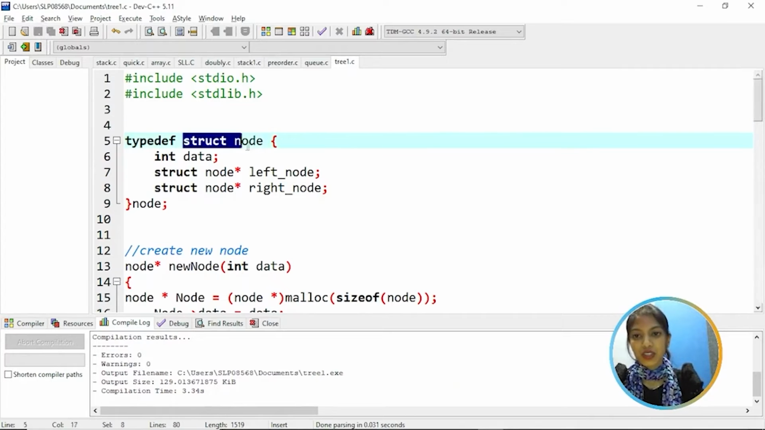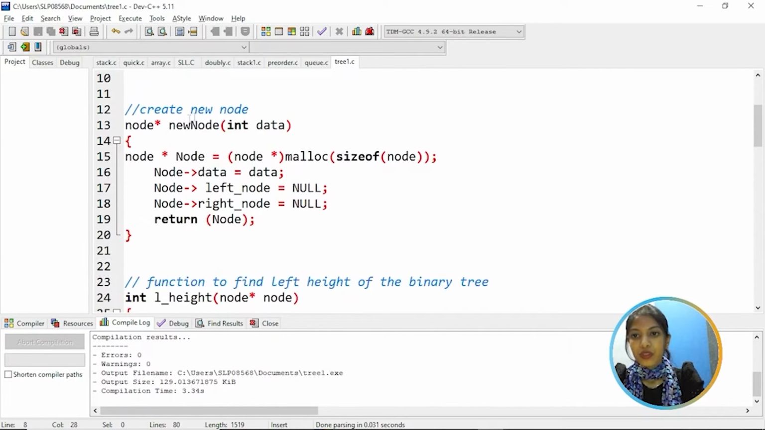So here we have the structure of a node, and we have a data variable and pointers to the left node and right node. And then coming to the creation of a new node. Here we are creating a new node and allocating memory for it using the malloc function, and assigning data to the node's data part. Initially the node's left node and right node are assigned to null.